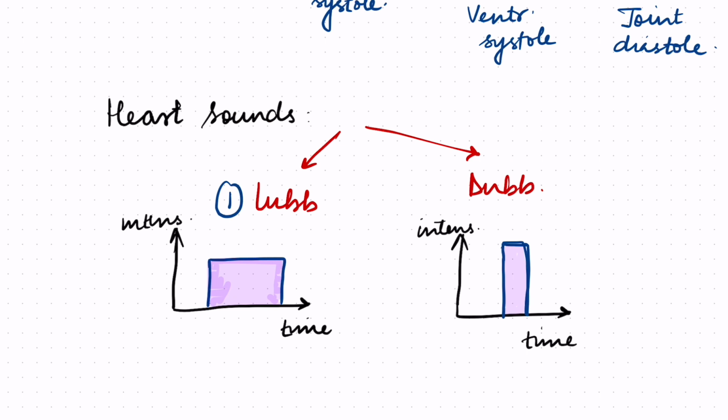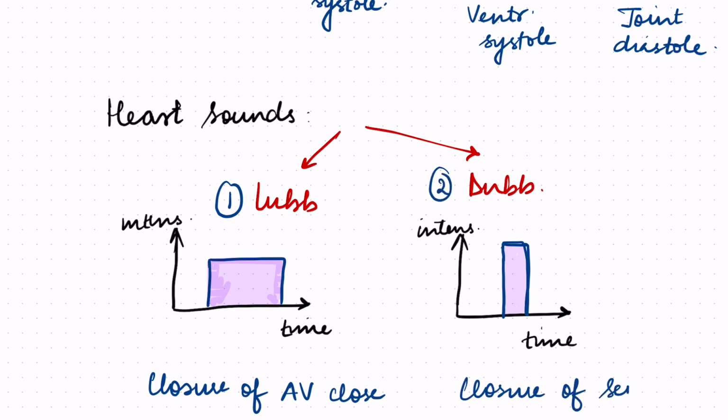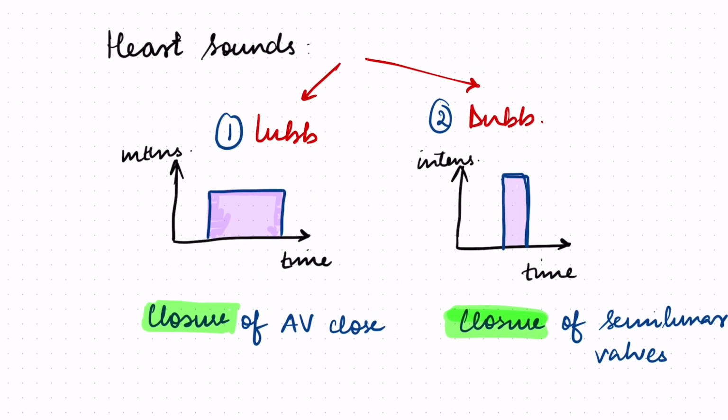Now what causes these heart sounds? The first heart sound is caused by the closure of AV valves, and the second heart sound is caused by the closure of semilunar valves. This is common sense. A sound is going to be produced only when the valves close, because the closure will be forceful and will generate a sound. Firstly, the AV valves close, so the first heart sound, and then the semilunar valves close, so the second heart sound. This is also very simple. You don't have to mug up anything.